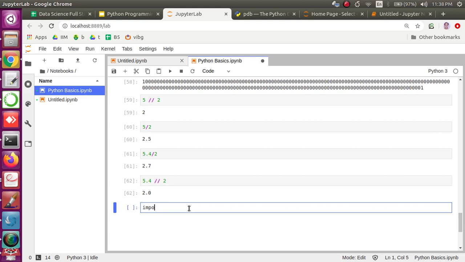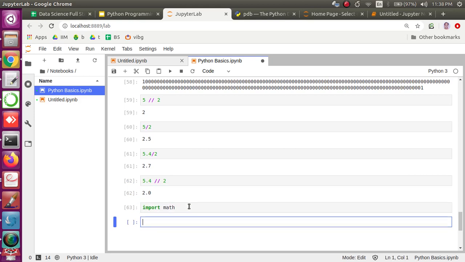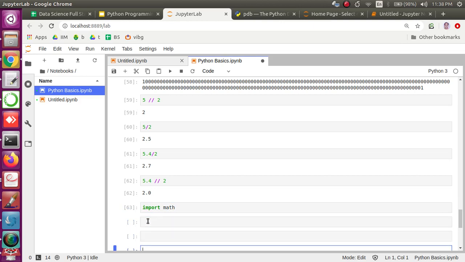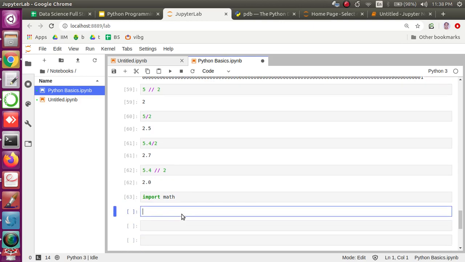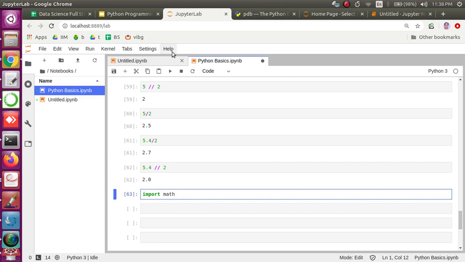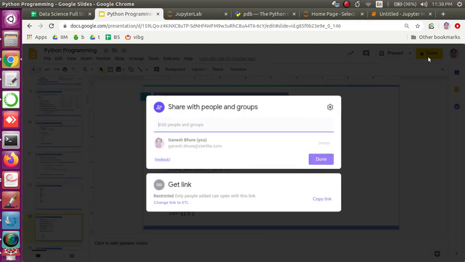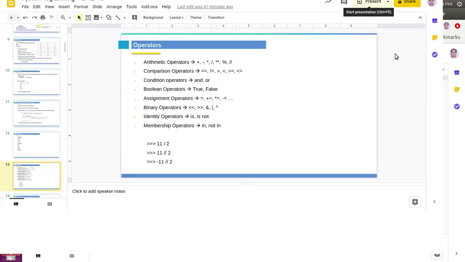So I will help you understand something called math. Math is a library which we can import, a built-in module available in Python. Import is a keyword. As we discussed, there are some keywords. Keywords are reserved words in Python.